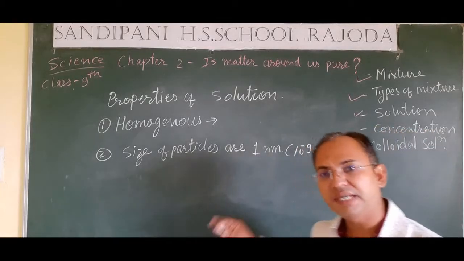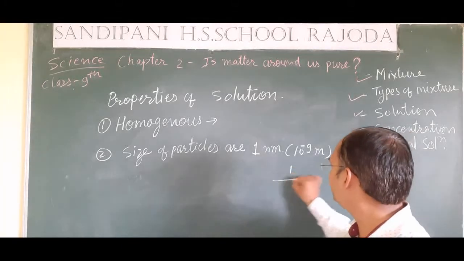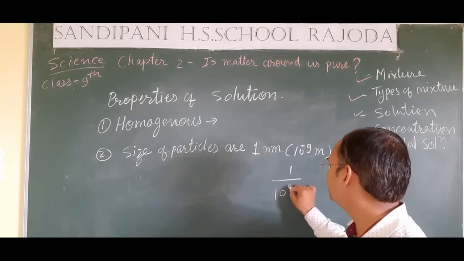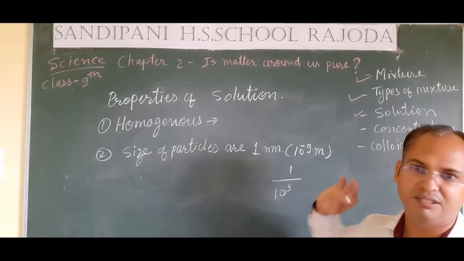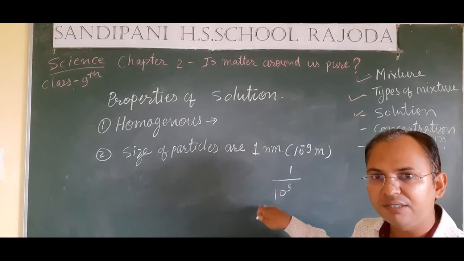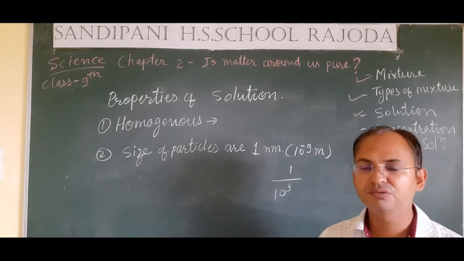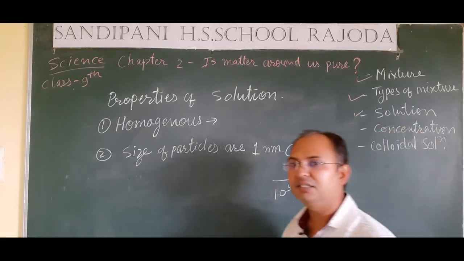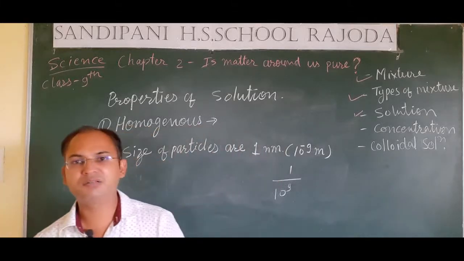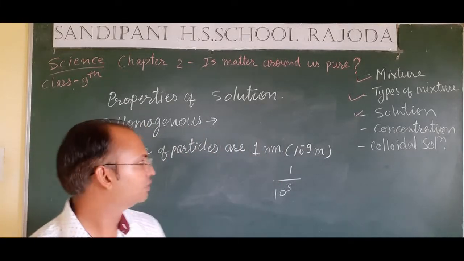So, you can see that 10 to the power minus 9 meter means 1 upon 10 to the power 9, that means 9 zeros are there. If we divide 1 by 10 to the power 9 meter, then it will be equal to 1 nanometer. So, you can see here that this is a very small size, that we cannot see with our naked eyes.